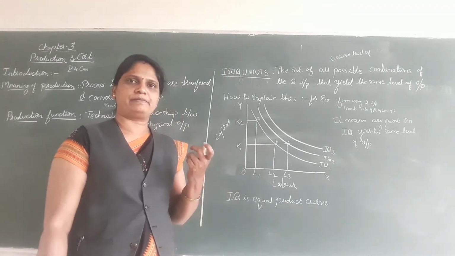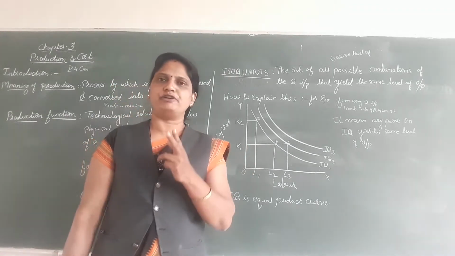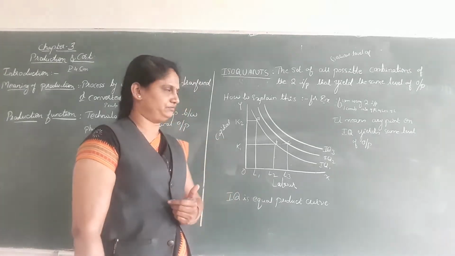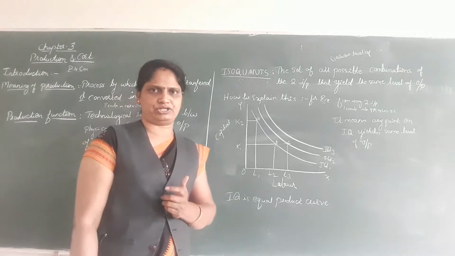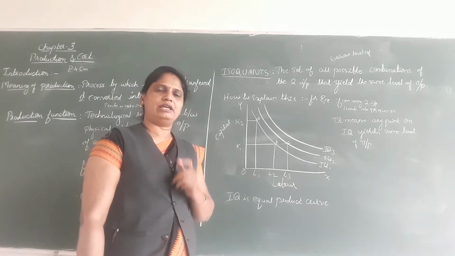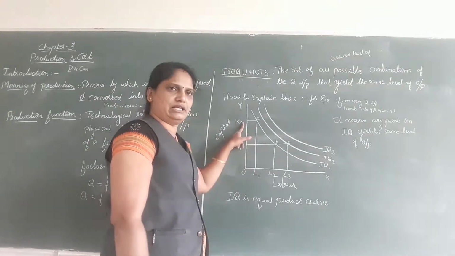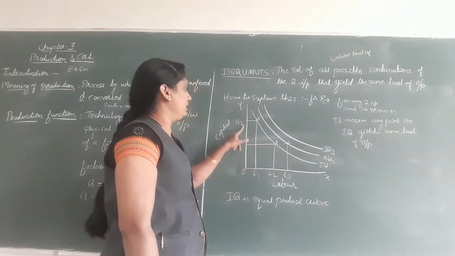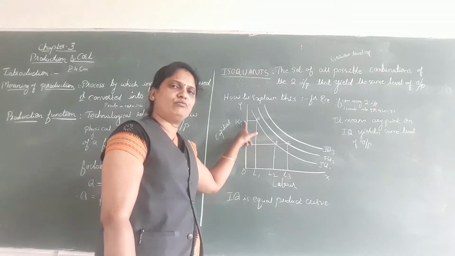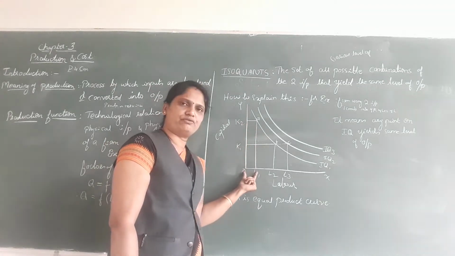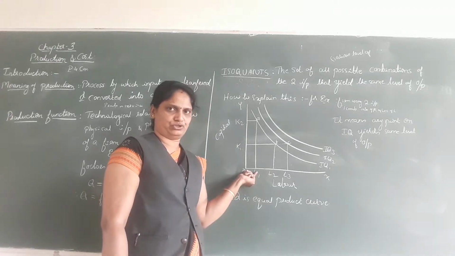Here, the firm is using two inputs, labor as well as capital. In the first combination, more of the capital is used and less of the labor is used.